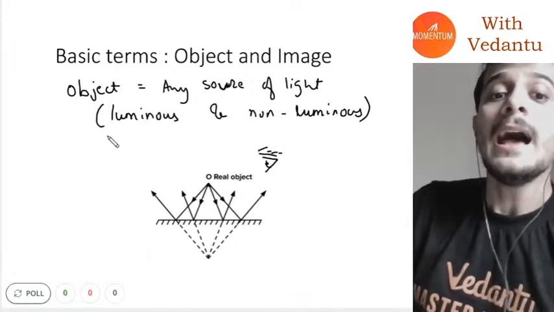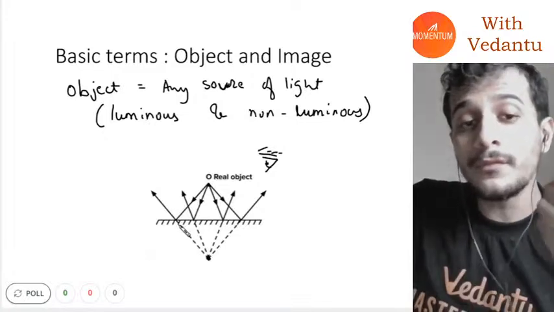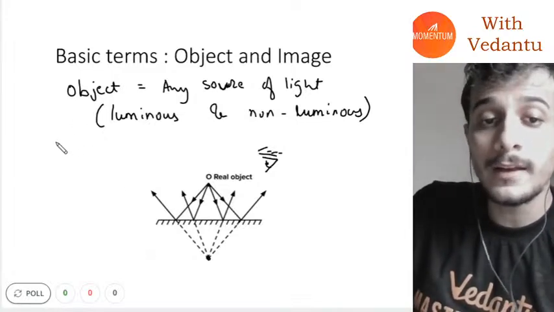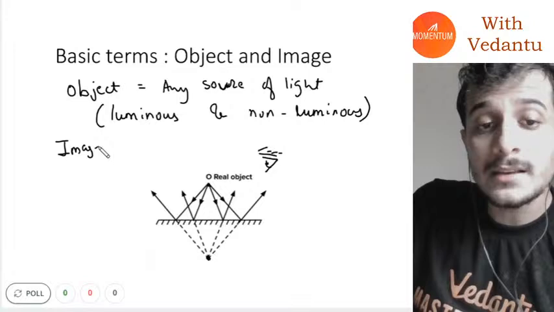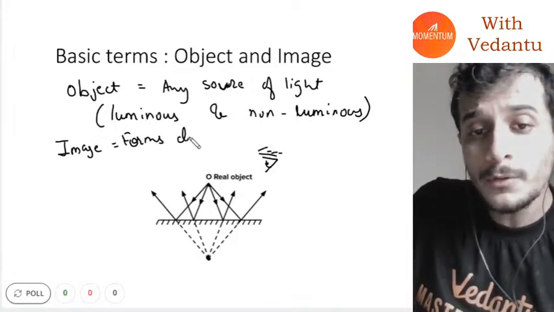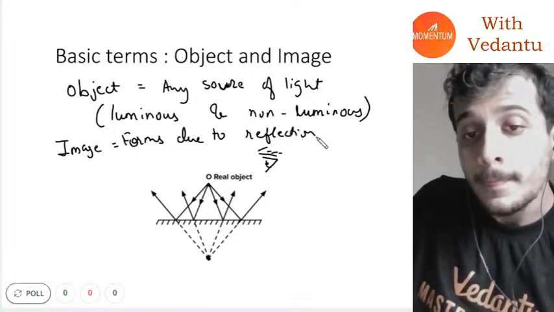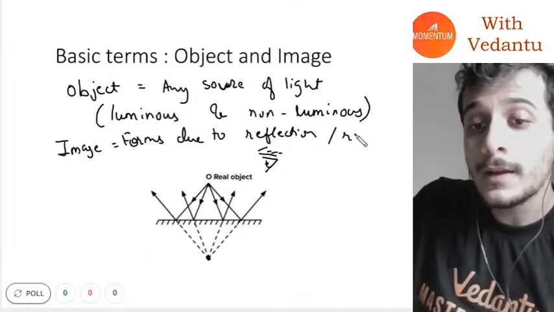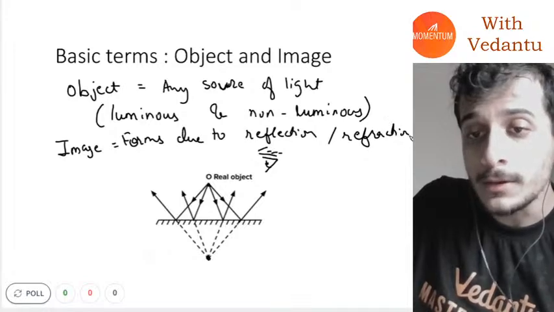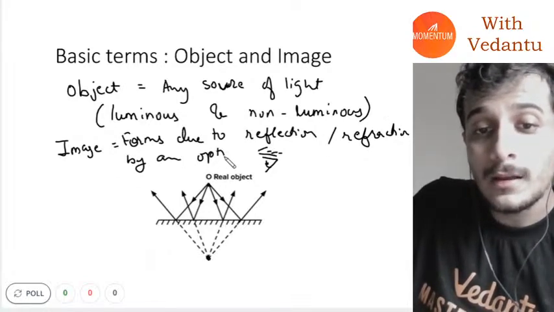Okay, and an image is something that forms due to reflection or refraction of light by an optical instrument.